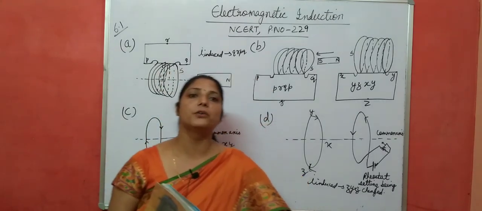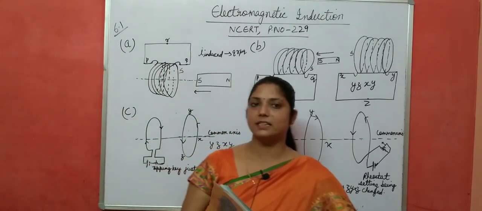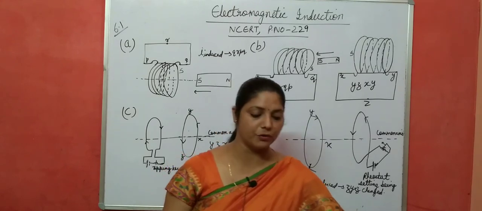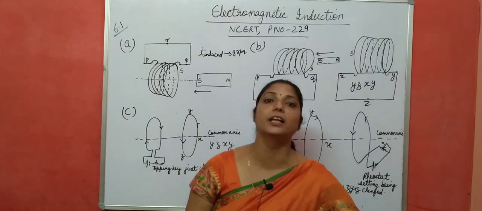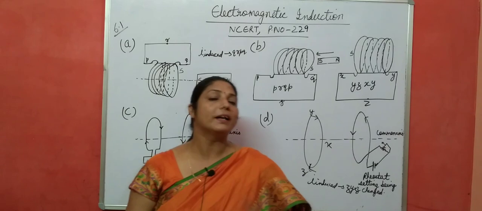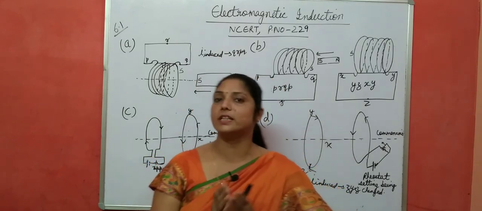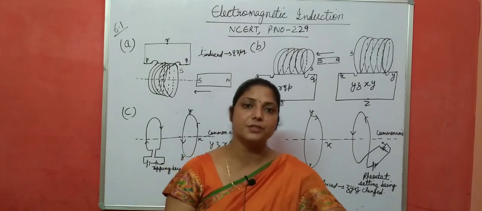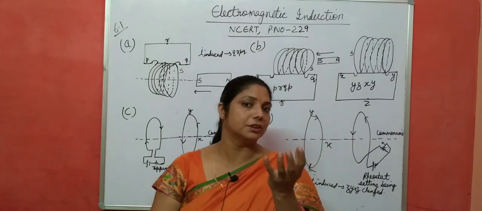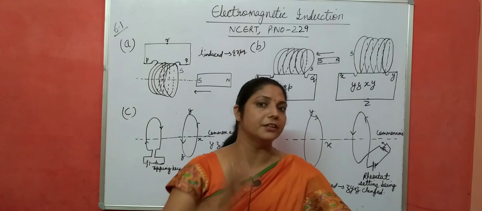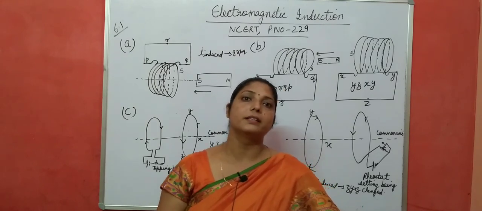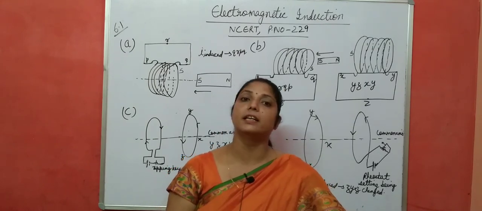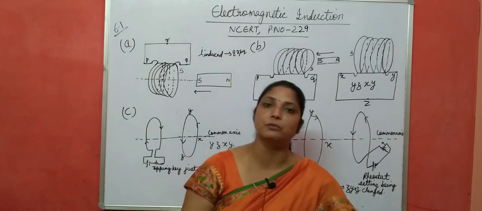Now this is all about today's lecture. In the next video, we will discuss one more new topic, that is motional EMF. What happens when a conductor moves inside a uniform magnetic field? EMF is induced due to the motion of the conductor inside a uniform magnetic field. What is the resistance, induced current, and power associated with that moving conductor?